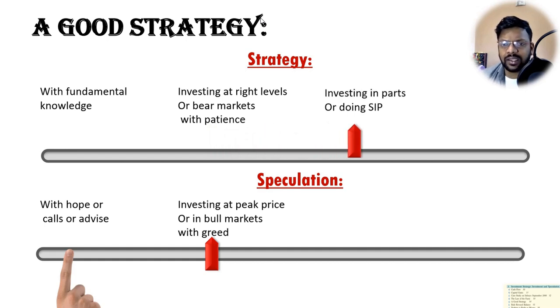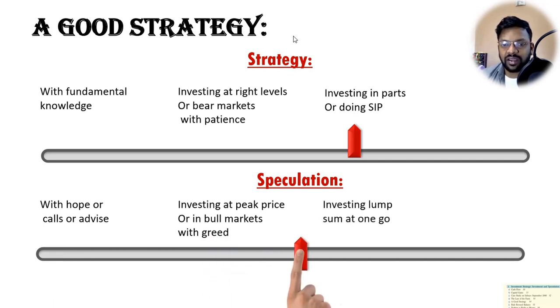And the third thing in strategy is investing in parts or doing SIP. If we have 1 lakh rupees, it's better to split 1 lakh into 4 parts and invest 25,000 at a time instead of investing a lump sum in one go.